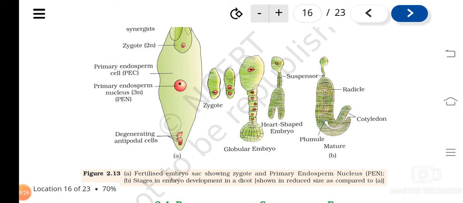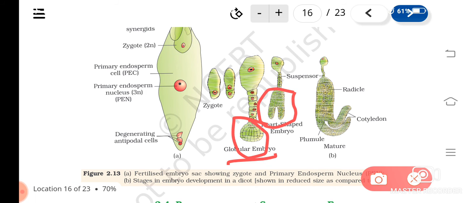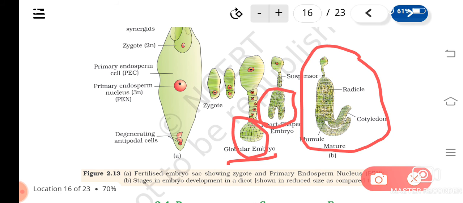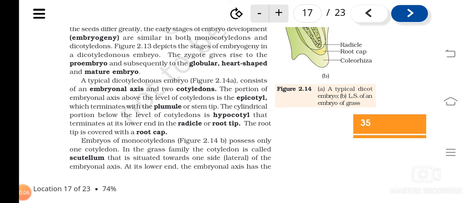These diagrams are showing the different stages by which a mature embryo is formed from a single celled zygote. It's a single cell, and from that the different stages are formed. First it will form a globular type of embryo, then a heart-shaped one, and then it will convert to a mature embryo, and it will have what? Radicle, plumule and cotyledons. So about the formation of the embryo, you understood? Now a typical dicotyledonous embryo.